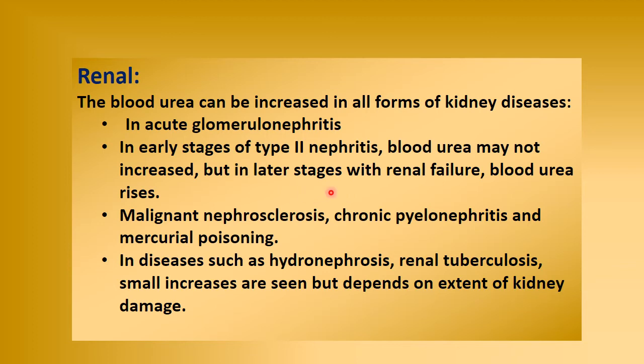may be increased, but in later stages with renal failure, blood urea rises. Also in malignant nephrosclerosis, chronic pyelonephritis, and mercurial poisoning. In diseases such as hydronephrosis, renal tuberculosis, a small increase is seen, but it depends on the extent of kidney damage.